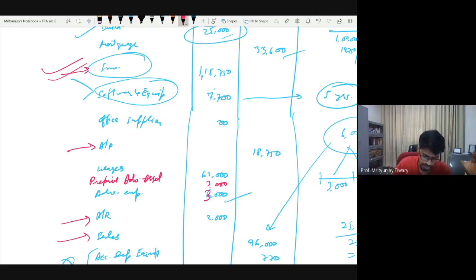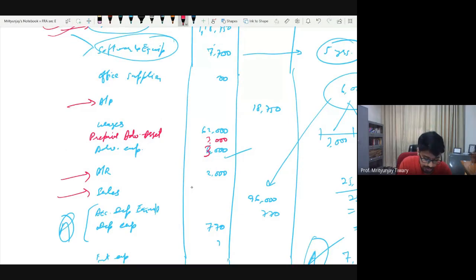So similarly, to answer your question specifically, these things, as long as it is intuitive and you are putting it in the correct side, I don't care at all. Fine. So if you simply say prepaid advertisement, this is okay. If you say advertisement asset, that is also okay. Prepaid advertisement asset, that is also okay. Why did I write the longer version then? I simply wrote it because when you are transferring these into the income statement and balance sheet, things become much faster and